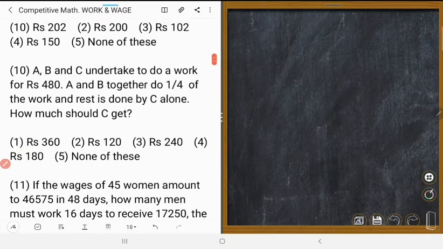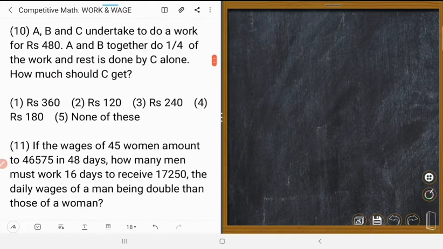The next number is 10. A, B and C undertake to do a work for rupees 480. A and B together do 1/4 of the work and the rest is done by C alone. How much should C get? This is also the same as question number 8 and 9. You will do it, I hope. So, tell me the answer. Number 1, that is 360. Rupees 360. Okay, thank you.